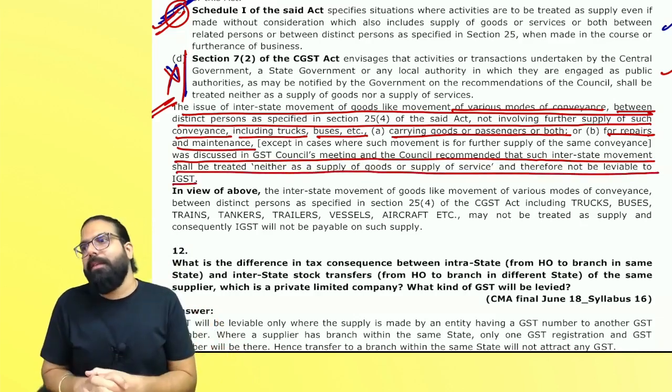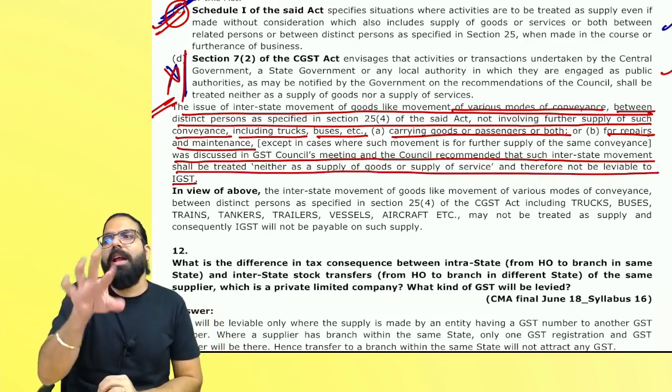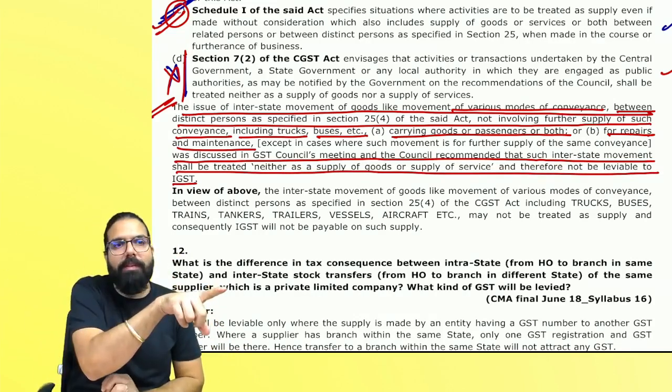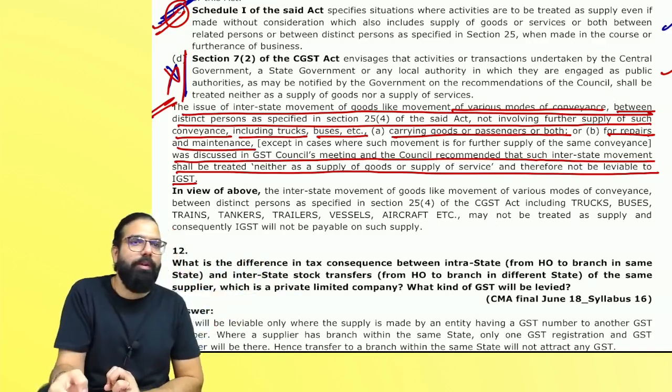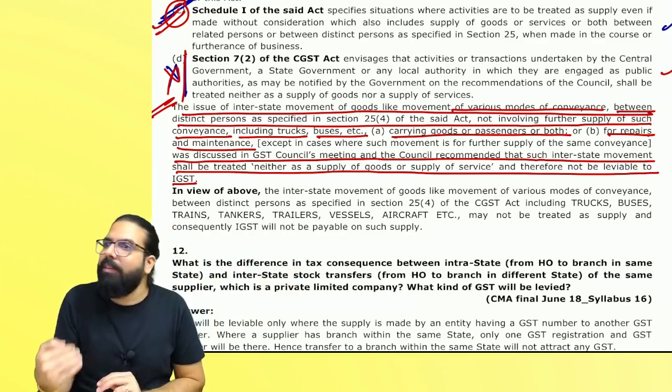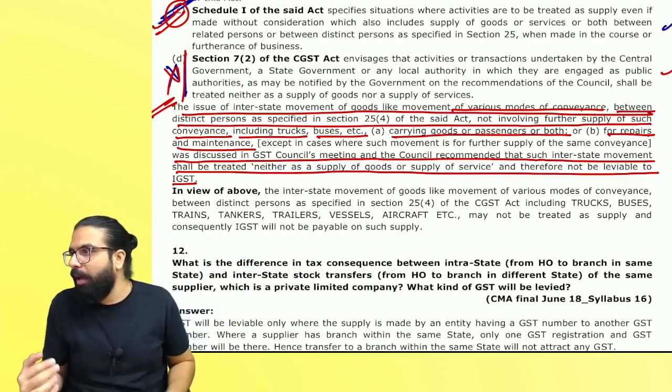Sir, I will write like this: as per the CBIC circular, it is clarified that interstate movement of conveyance is neither supply of goods nor supply of service. You can write that line also. There can be a slight difference in writing the law. That is really okay. Can I go ahead, everyone?